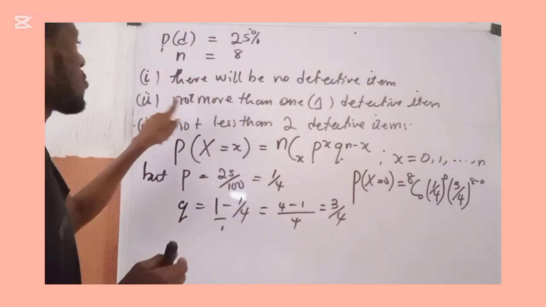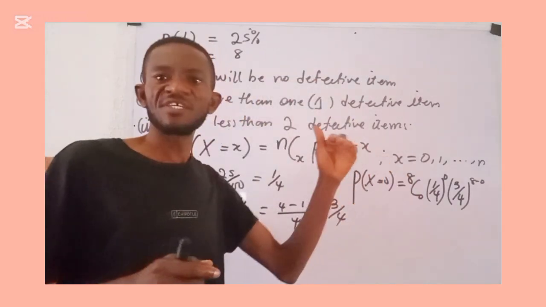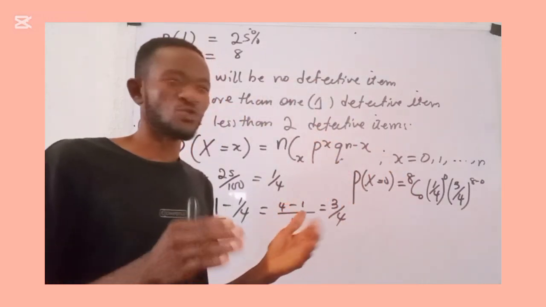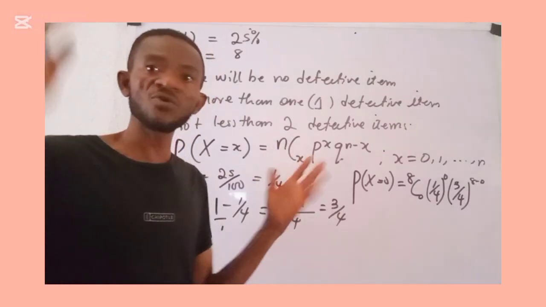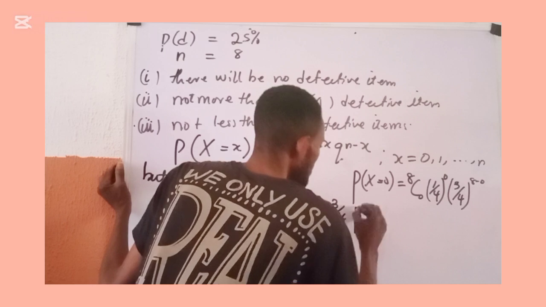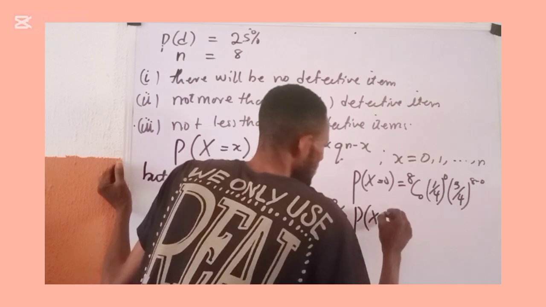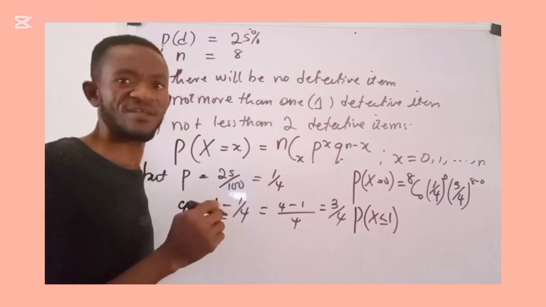Then when you say not more than 1, it means that you can have 0, you can have 1, but let it not go beyond 1. So in that case, you are talking about the probability that this random variable X is less than or equal to 1. That is not more than 1.